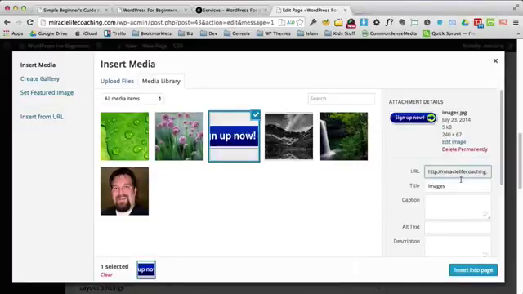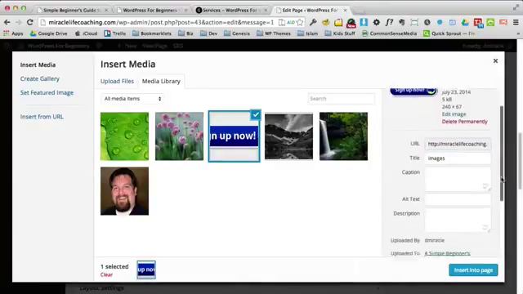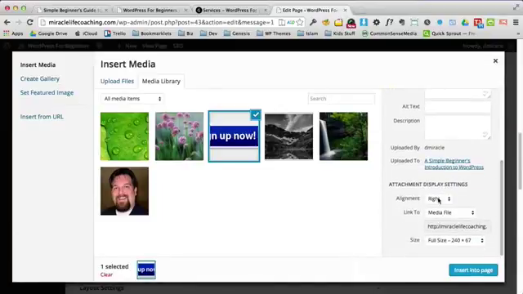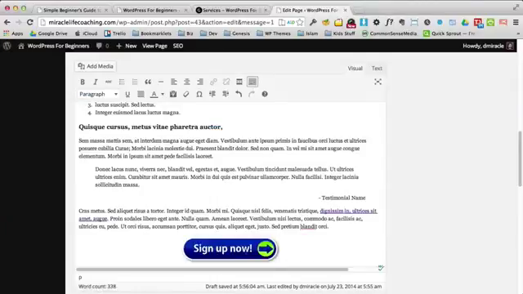And how you might use this is if you're doing a class or you have an offer of some sort, anything you want people to buy or sign up for, you might have a button that says sign up. So there's the button, and I'm going to go ahead and center this because that's where I want it. And I'm just going to insert it into page. You'll see it's here at the bottom.